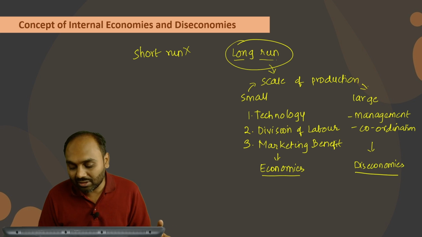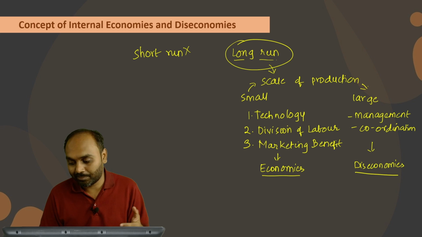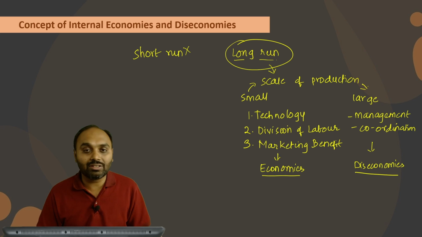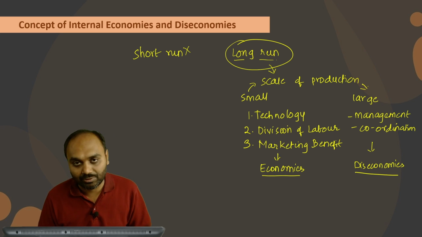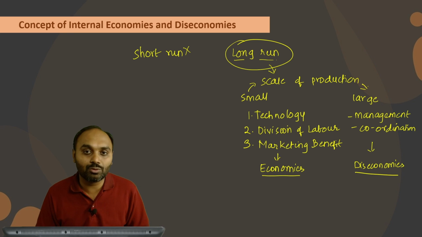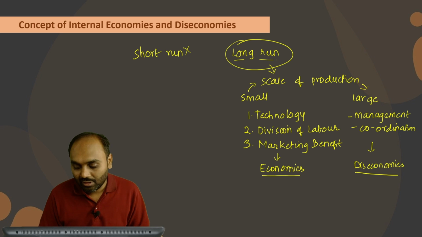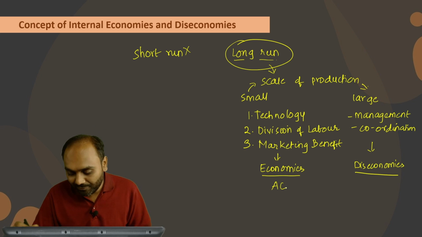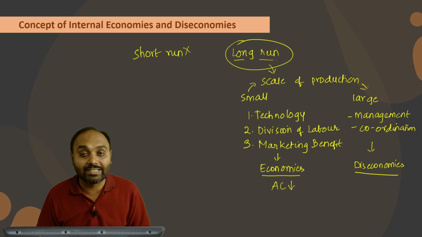Usually it is found that economies occur prior to diseconomies, and usually an organization gets more economies, that is, benefit, but later on it might get converted to diseconomies. Now how do we come to know that an organization is having economies or benefits? By noticing average cost. If average cost is decreasing, it means you are getting benefits.